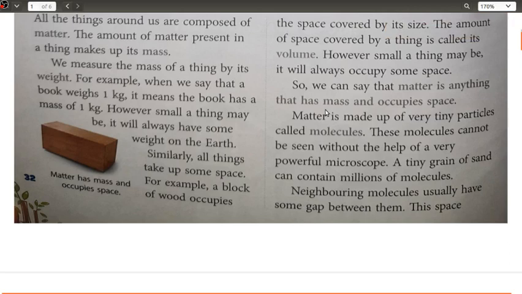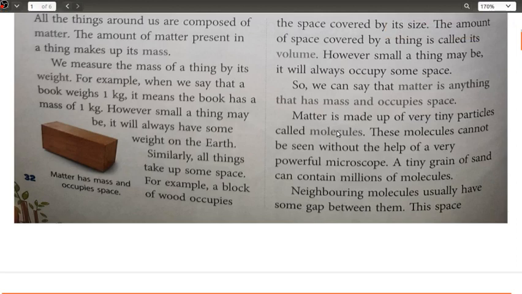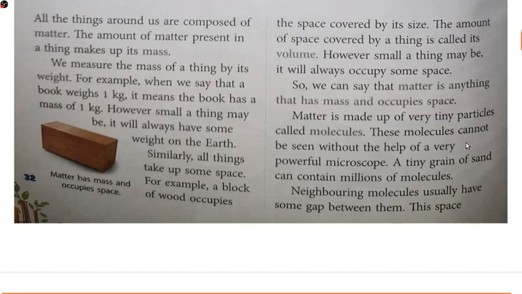All matter is made up of the smallest particles known as atoms, which combine together to form molecules. These molecules cannot be seen because they are very tiny, so we need powerful tools such as microscopes to see them, because a microscope magnifies the size of the object so that we can observe its details.